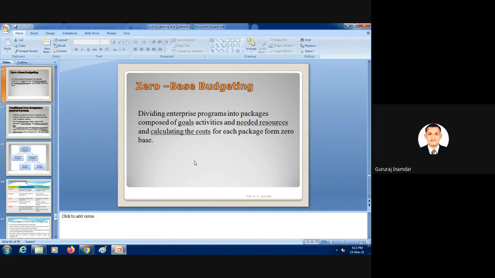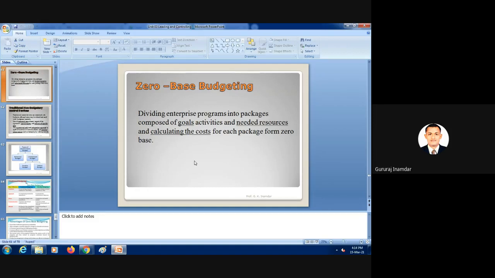Zero based budget. Zero based budgeting is dividing an enterprise program into packages composed of goal activities and needed resources, and calculating the cost for each package from zero base. Whenever the budget is apart from the fixed and flexible, that is nothing but the zero based budget. Dividing enterprise programs into packages composed of goals, activities and needed resources, and calculating the cost of each package from the zero base.